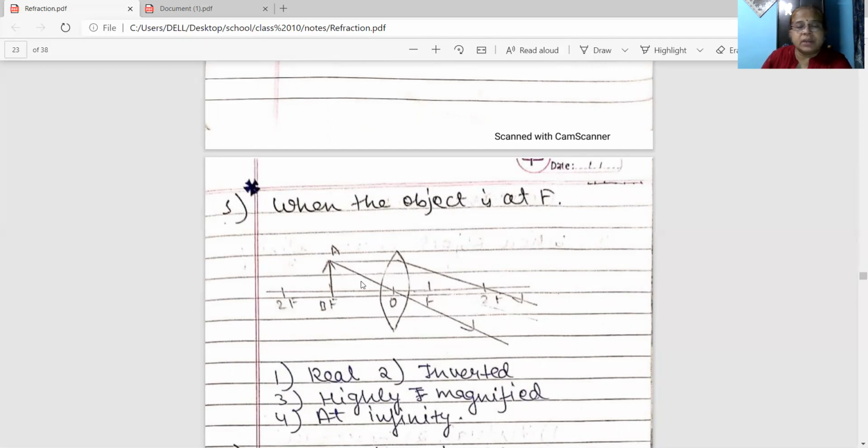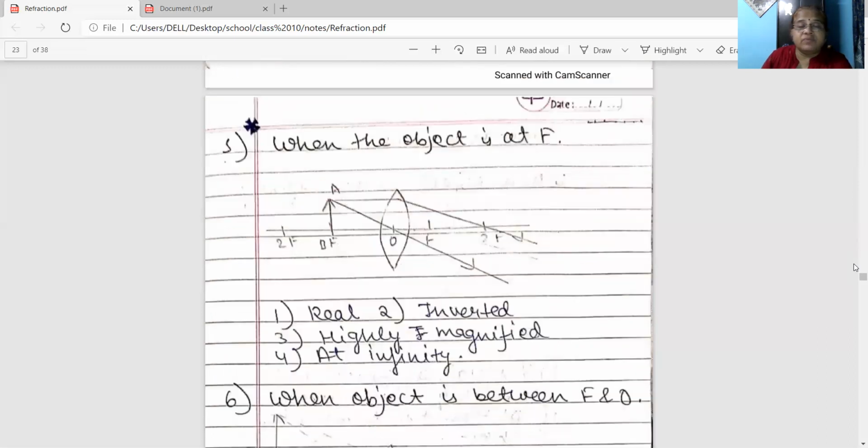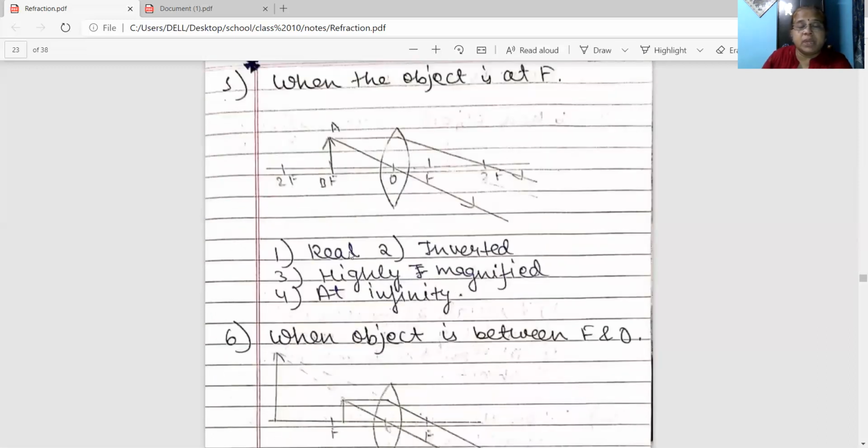The other ray you can take is the one passing through the optical center. The two rays will become parallel, and you know that parallel rays will go to infinity. So the image obtained will be real, inverted, highly magnified, and formed at infinity. You just keep it in mind.